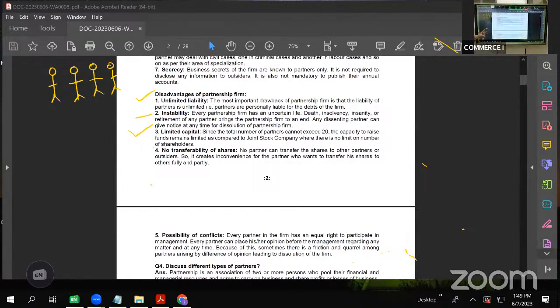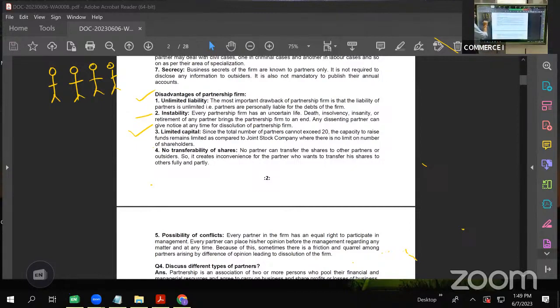If you compare it with a proprietorship, we would say that a partnership firm is able to arrange moderate finance as compared to a proprietary firm. But as compared to a joint stock company, no, they are not. Again, they cannot start a very large operation.